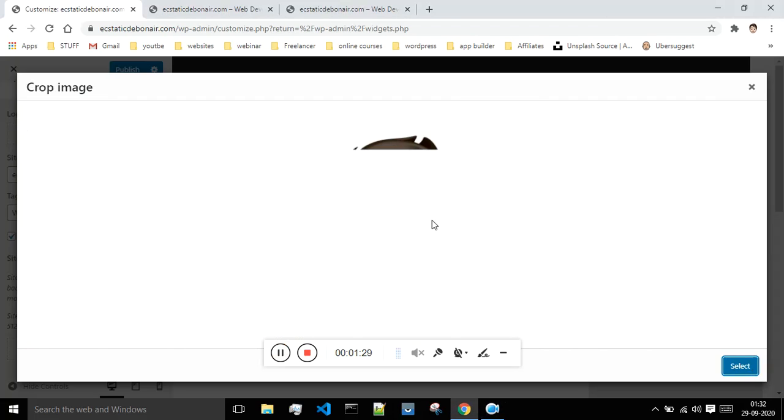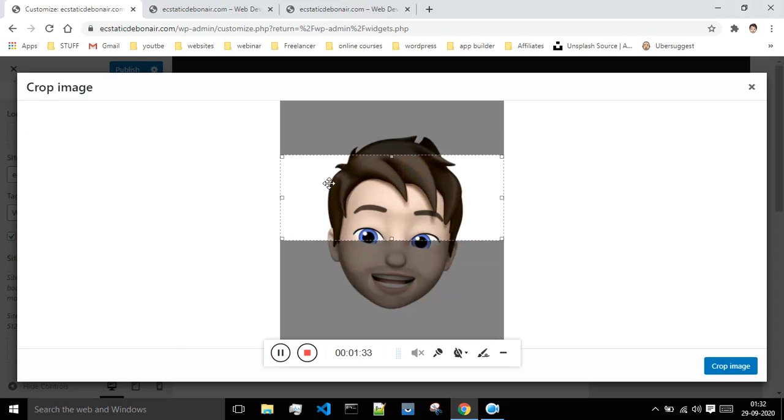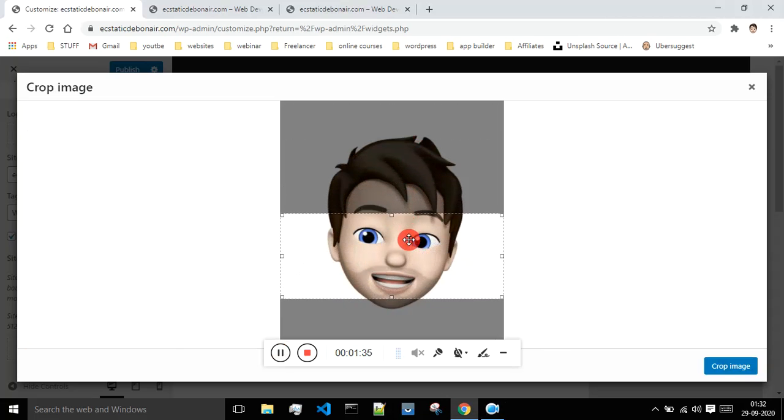Okay, and now I'll select this image as logo. But when it comes to logo, this is the format of the logo. Your logo looks something like this, so because of which I'm getting this arrow kind of a thing, because this image is in the square format, but the logo is always in kind of a landscape format.